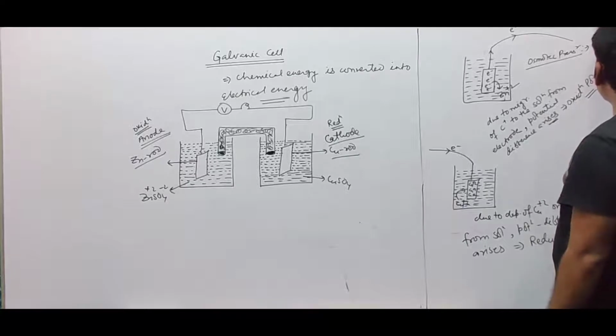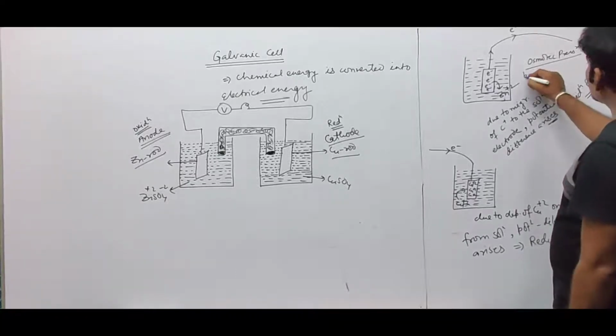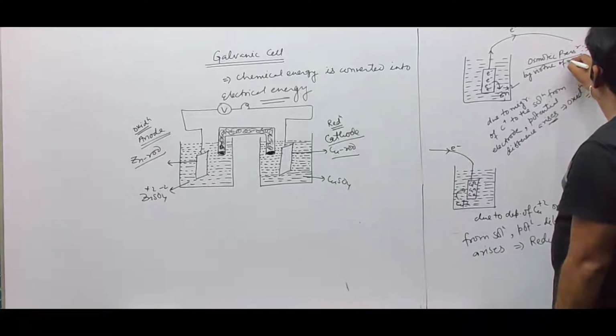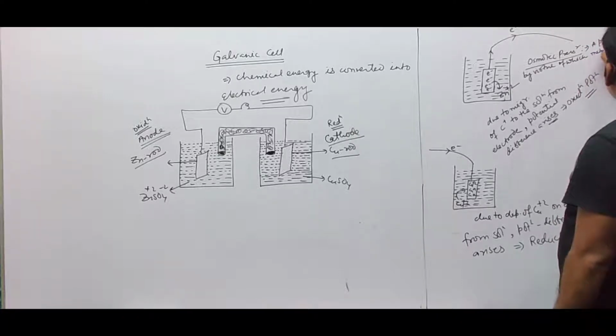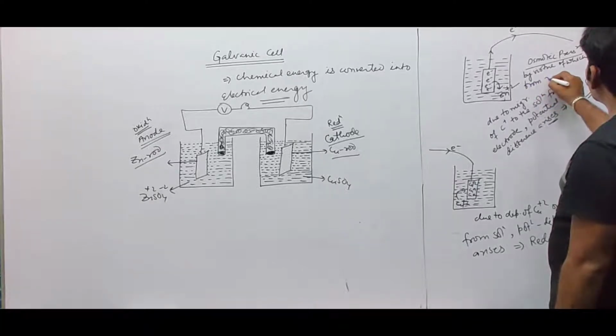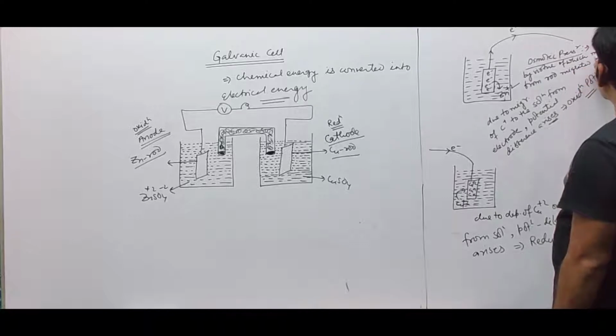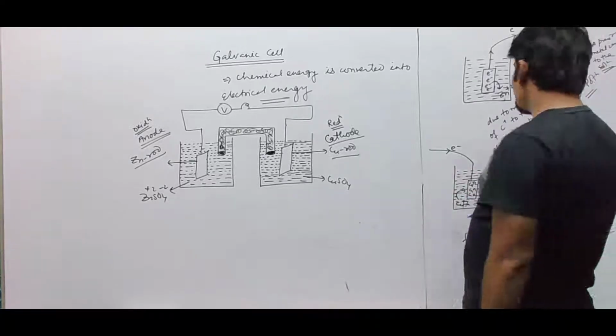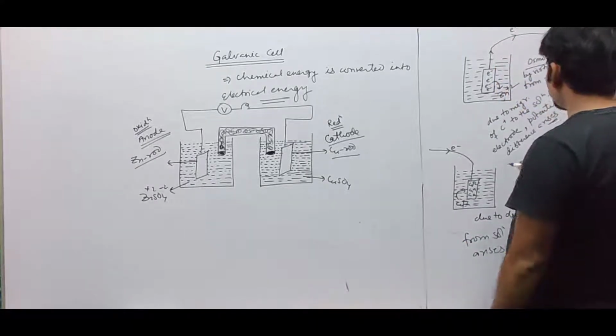That is the pressure by virtue of which metal ions from the rod migrate to the solution; that is the phenomenon called osmotic pressure.